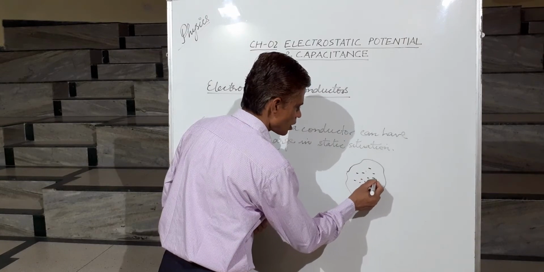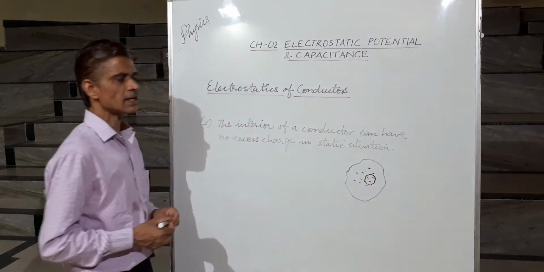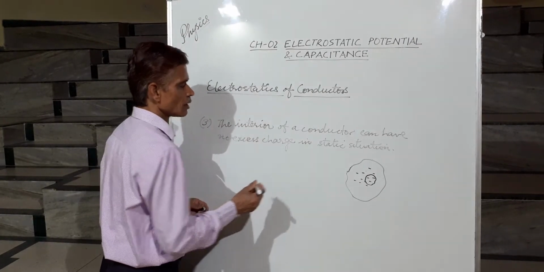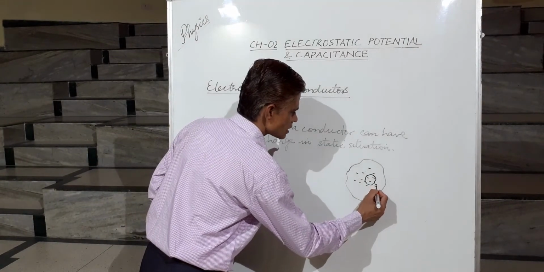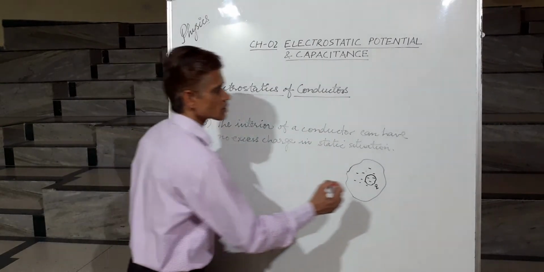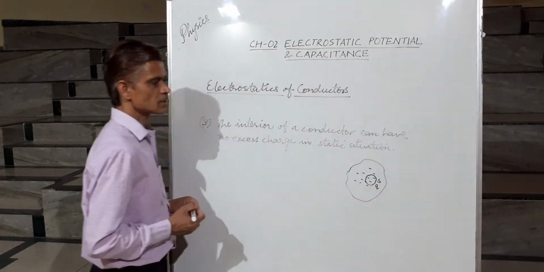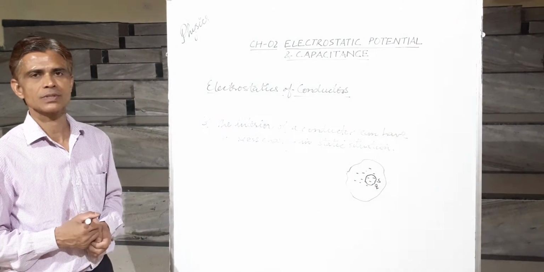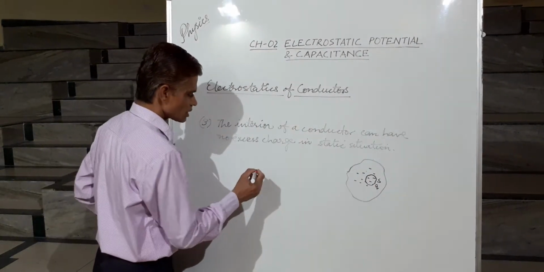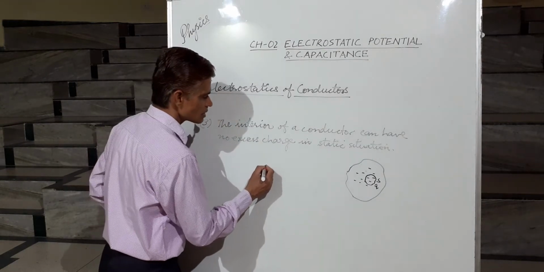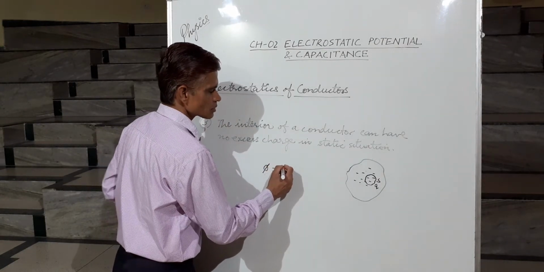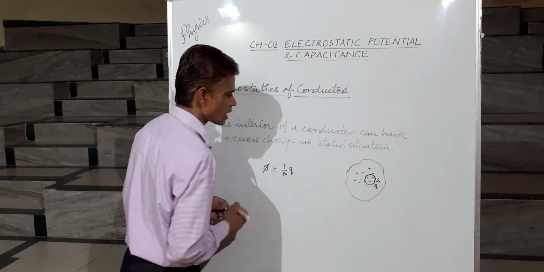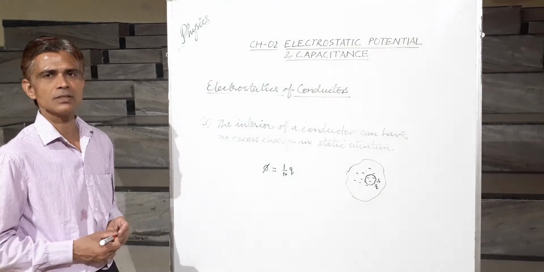If we choose a small portion of this conductor, suppose this chosen surface contains charge Q. Then what does Gauss's theorem say? The electric flux should be equal to 1 upon epsilon naught times the total charge enclosed by that surface.